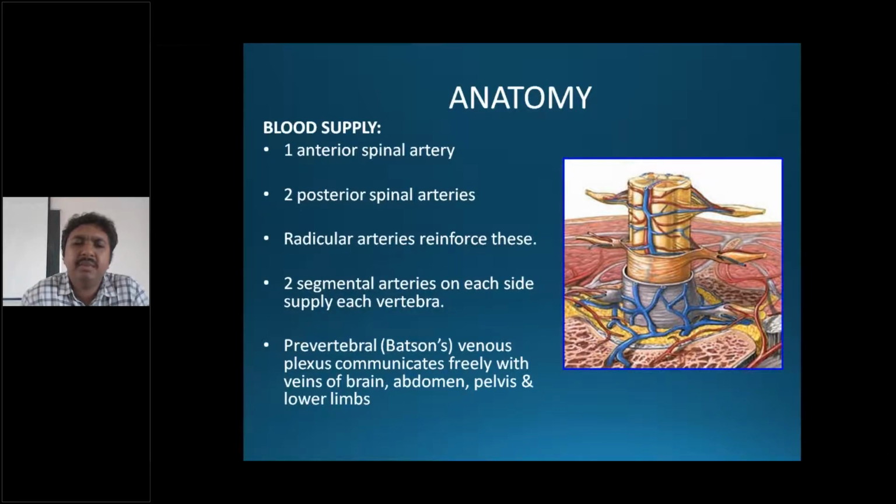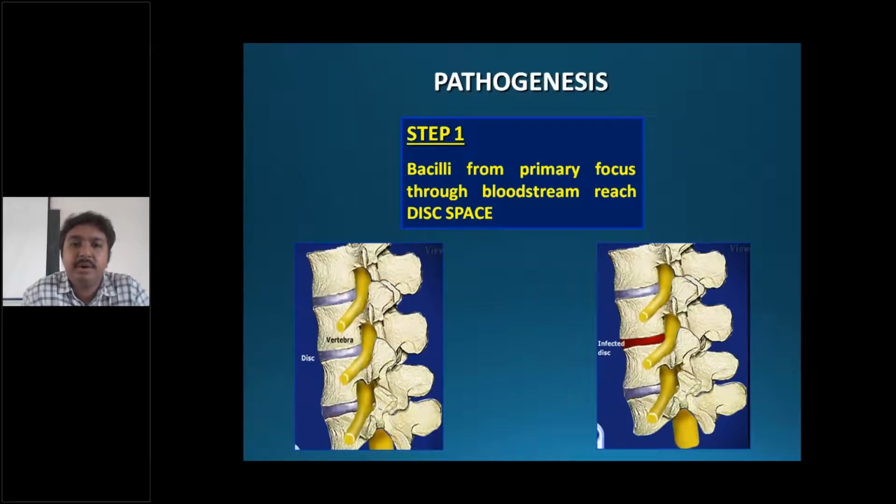It may be difficult to remember, but spinal arteries can also get occluded by either a thrombus in the artery or from external pressure. So you can have a cold abscess in the vertebra, and that can block the blood supply to the spinal cord. So that is why blood supply is important.